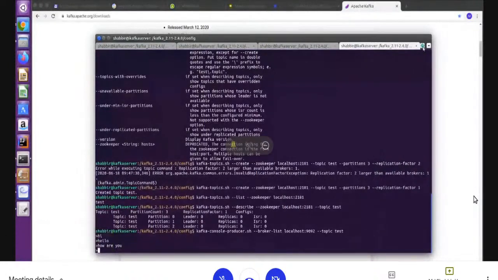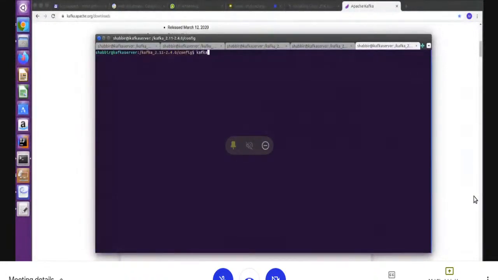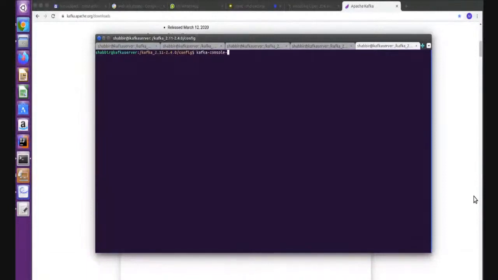Now I want to consume this data, right? So we have a tool to consume this data, kafka-console-consumer. I have to pass from where we have to consume, so we have to pass the bootstrap server information. This is the broker information. If you have multiple brokers, there is no need to write all the broker IDs, IPs, and port numbers here. You can just give one broker's IP address and port number, right?